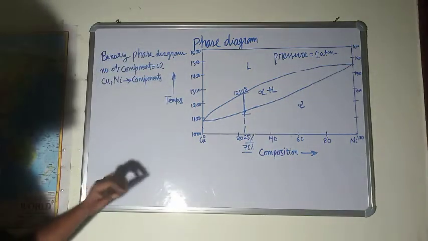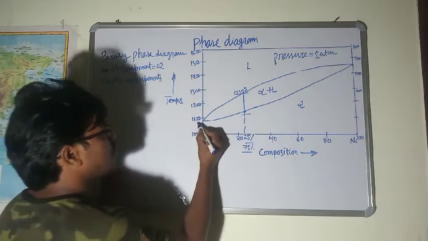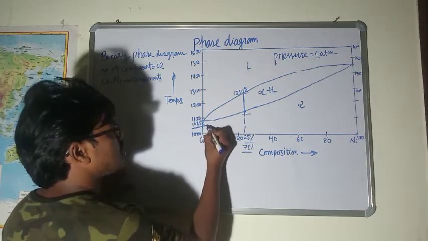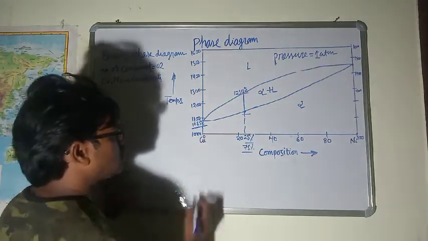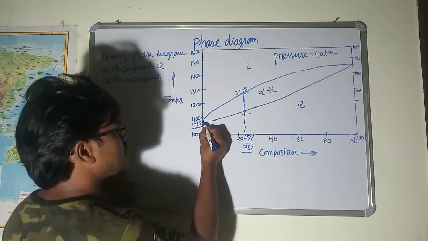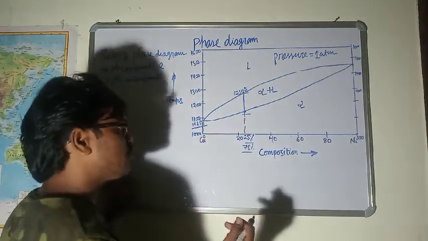So we can certainly say that copper is a pure element and it will melt at a temperature of 1085 degrees Celsius. This is the melting temperature of pure copper. When we start heating, there will not be any change in the microstructure, and no change in the number of phases.